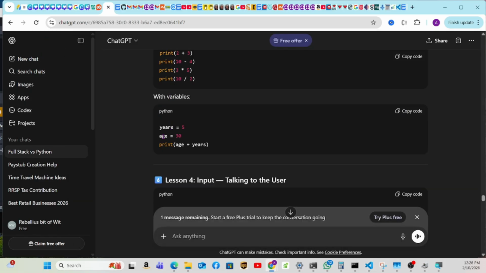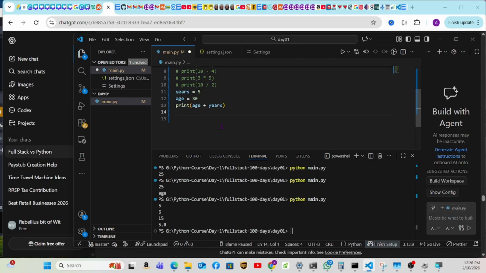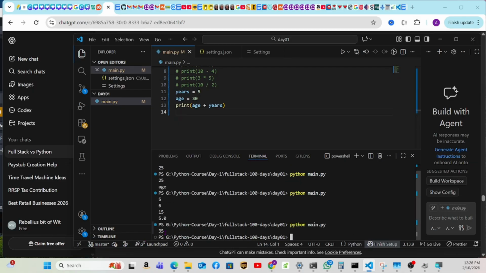With variables. If you say years equals 5, age equals 30, print age plus years. Let's copy the code, let's comment this, and let's save this. So what do you think is gonna happen? It's gonna be print age plus years. It should give you 35, right? Exactly. So it gave us 35 right here. So it's gonna take the age 30, the years 5, and then it's gonna add it. There is a concept called concatenation, and we're probably gonna learn it a little later.